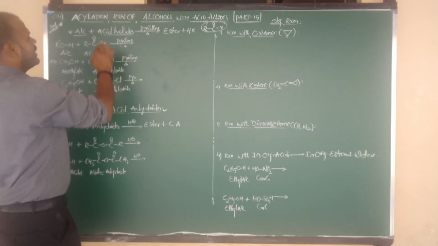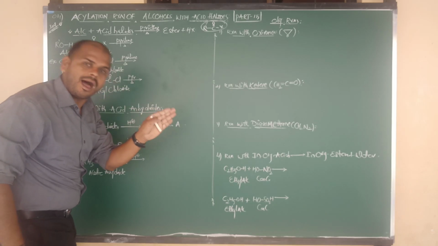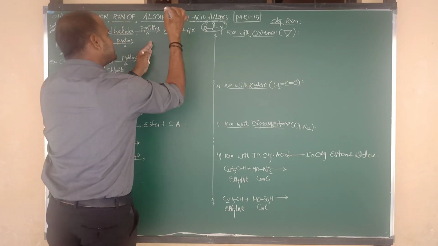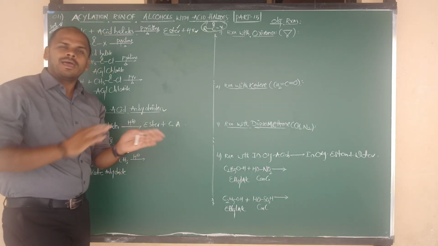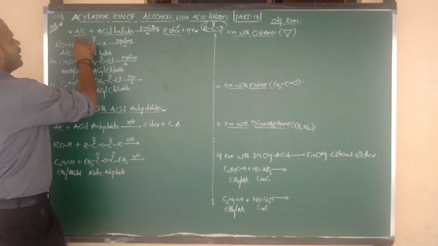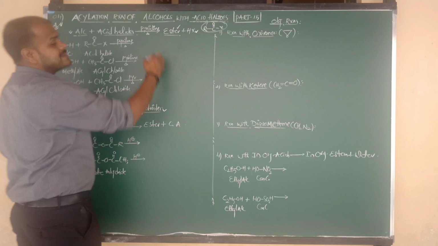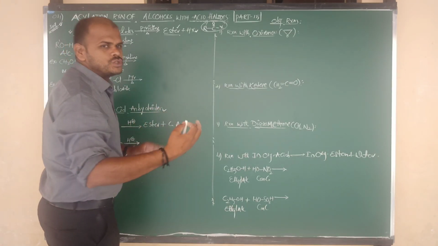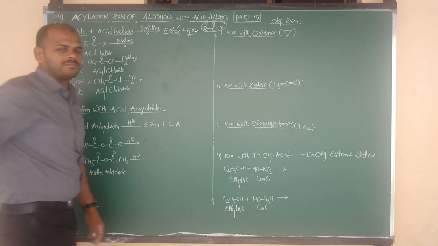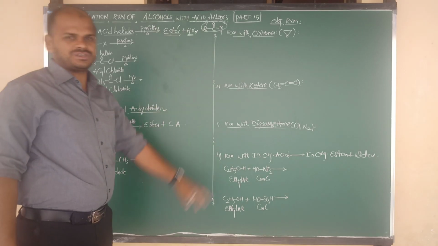In the presence of pyridine, the reaction takes place between alcohol and acid halides, and they form the product. The product is nothing but ester, and the byproduct is hydrogen halide, HX. Statement, Nana: alcohols on reaction with acid halides in the presence of pyridine give the product ester, and the byproduct is hydrogen halide. This is known as the acylation reaction, beta.